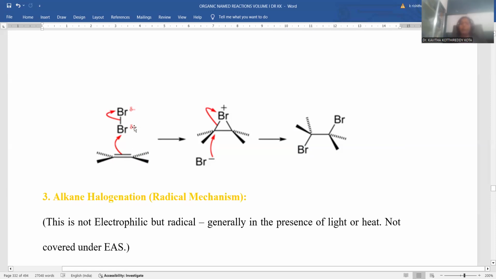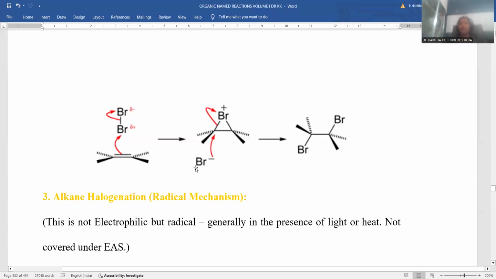Among bromine positive and negative, bromine positive is suitable to bind with the olefinic double bond because the double bond is rich in nature. The bromonium cation is deficient in nature. Both form a cyclic bromonium cation intermediate. The cyclic bromonium cation intermediate occupies the entire top region. There is no position to attach another bromine from the top side because bromine-bromine repulsions will be there.